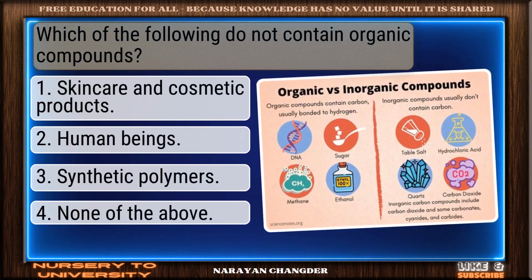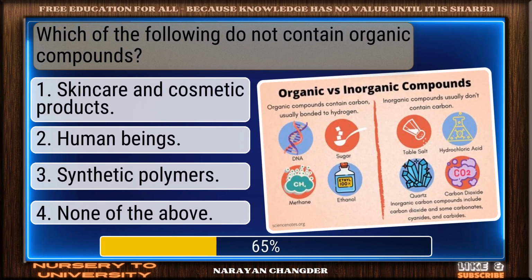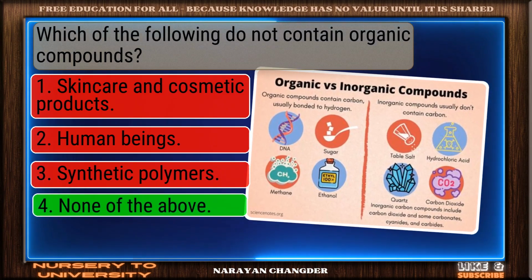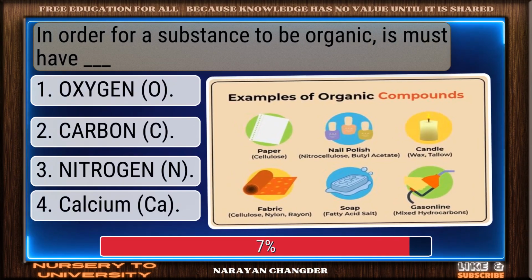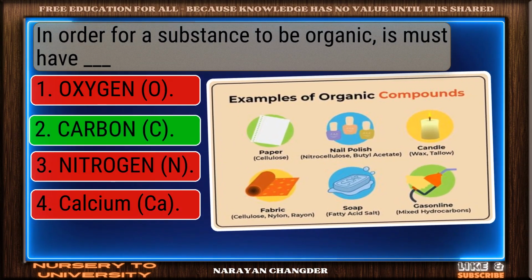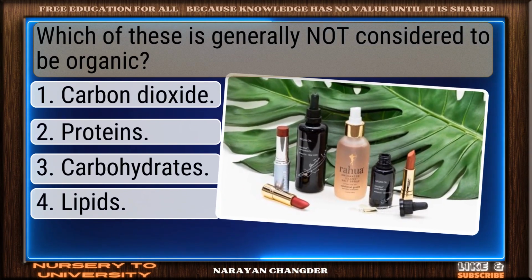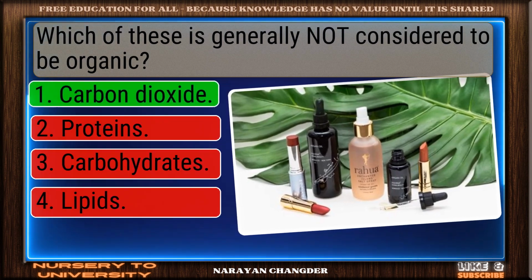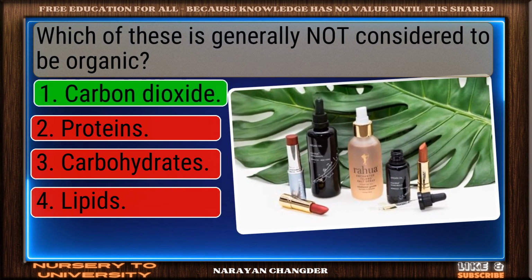Which of the following do not contain organic compounds? Right again. None of the above is a valid answer. In order for a substance to be organic, it must have dash. Well done. Carbon is the right choice. Which of these is generally not considered to be organic? Nice work. You chose carbon dioxide and it is correct.